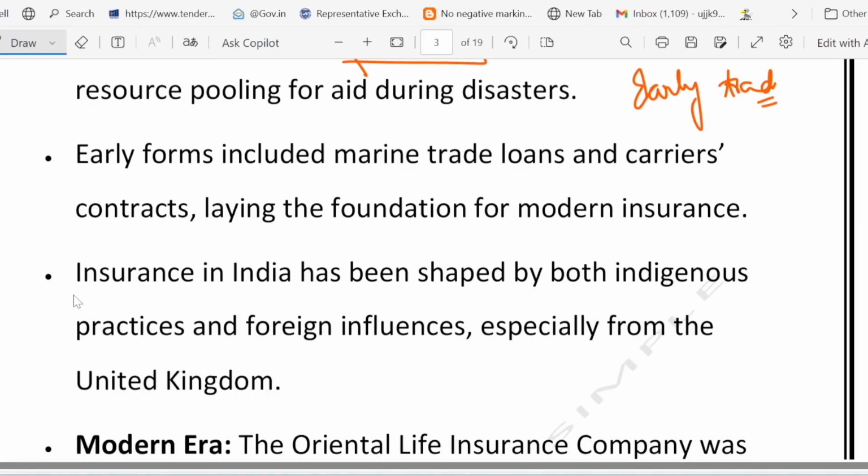Now then we have the early trade. Traders sailing risky sea routes used marine trade loans. If the ship sank, the lender would forgive the debt. This is a kind of risk sharing. For example, a merchant borrowing money for a spice shipment would not have to repay if pirates attacked. It sounds like cargo insurance, right?